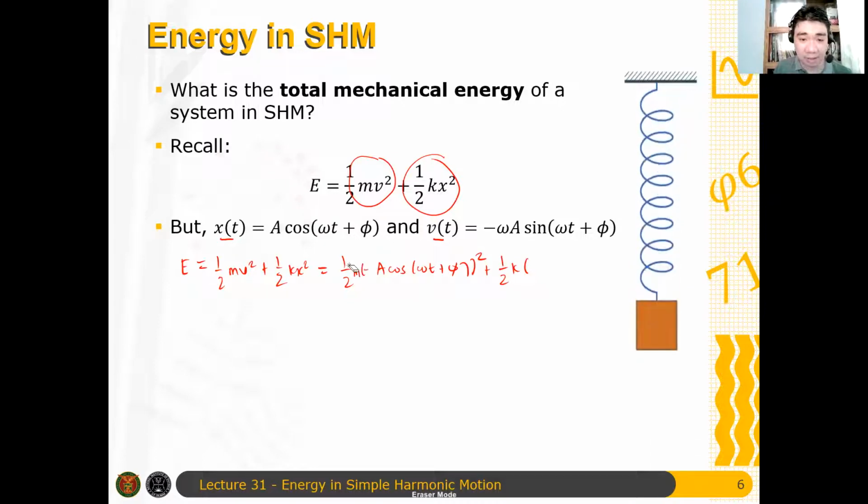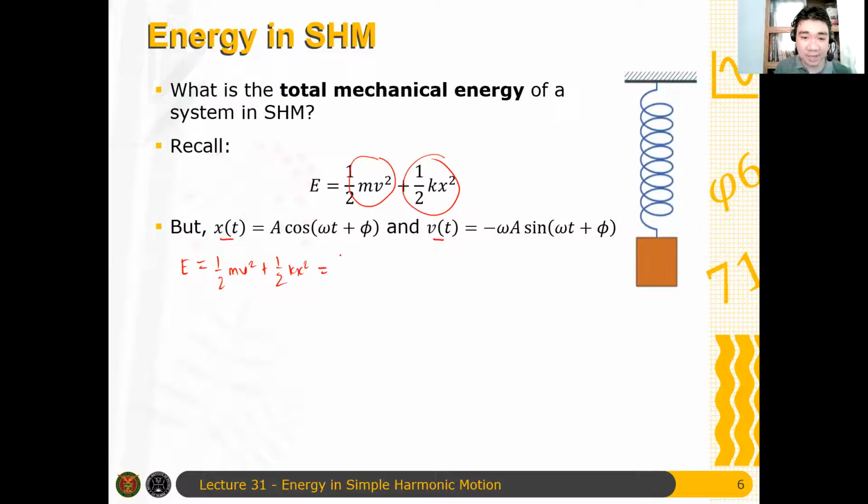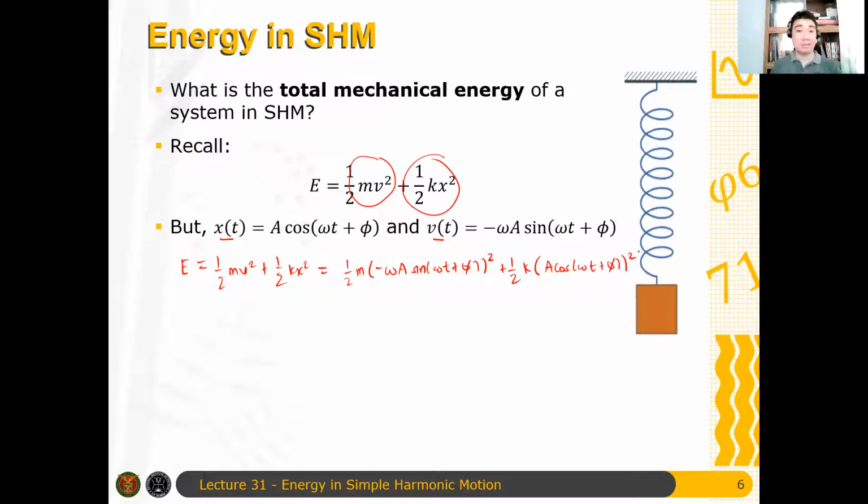Let me repeat it. Sorry, this is wrong. This should have been 1/2 m times minus omega A sine of omega t plus phi, quantity squared. I put in the position earlier. Plus 1/2 k times quantity A cosine of omega t plus phi, quantity squared.